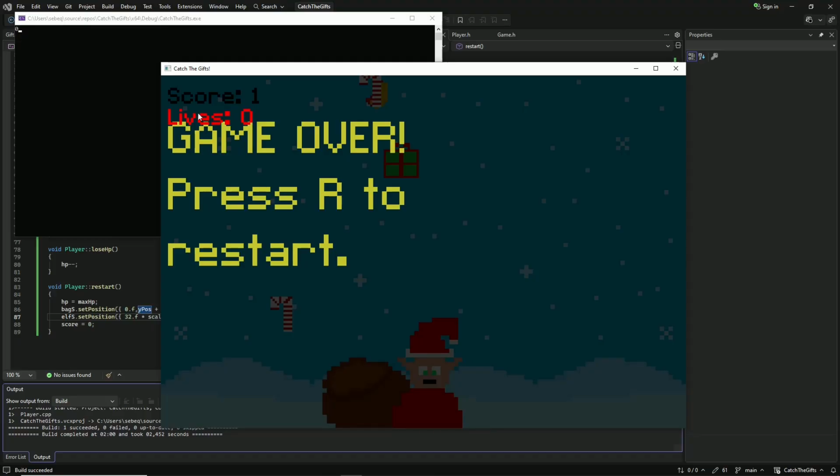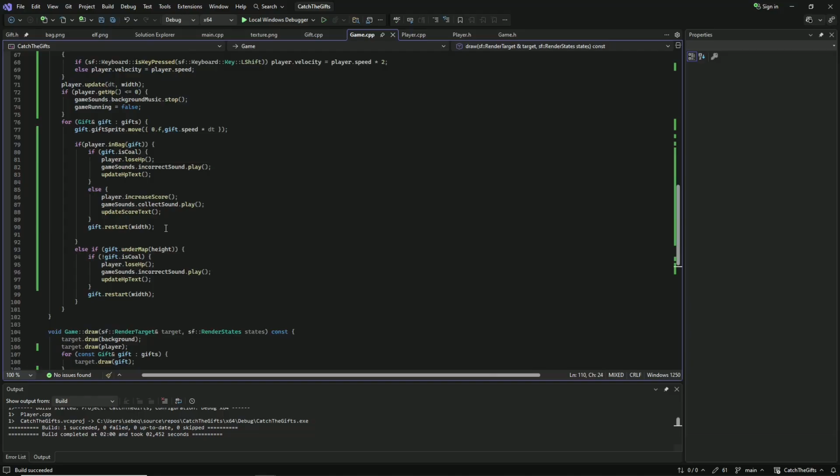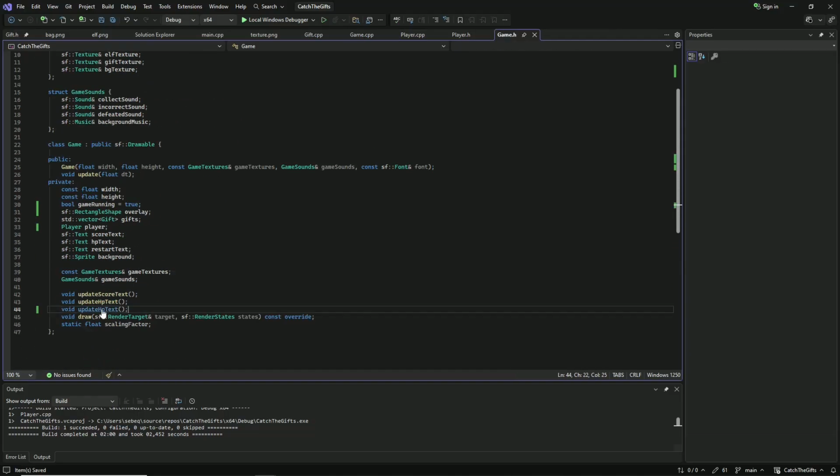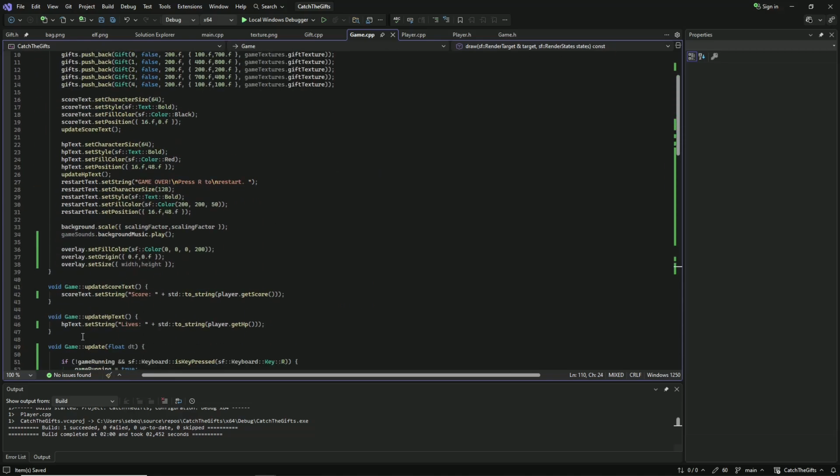Nice. But I don't like the look of that. Let's add a final score message to the restart text. Well, first, let's define a method in the game header, update restart text. Now in the game source file, we have to find this. Update restart text. Restart text, let's set string. Game over. Press R to restart.